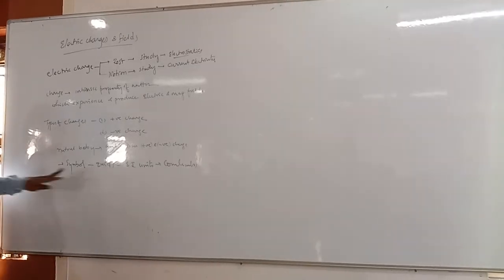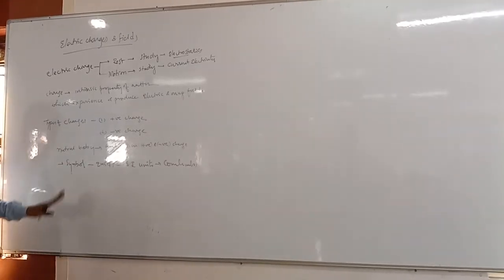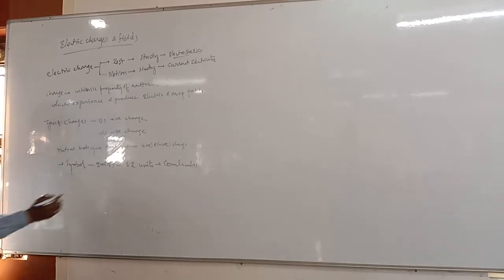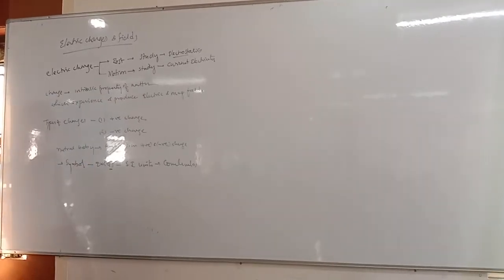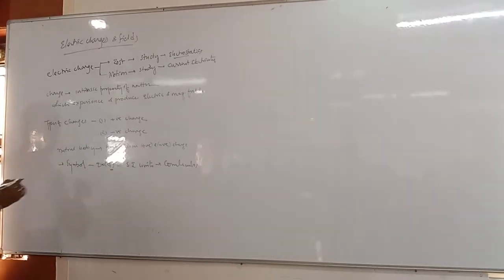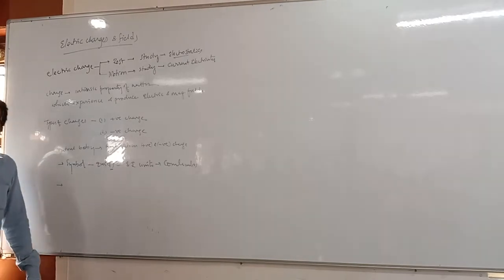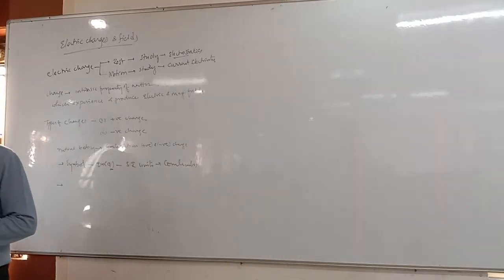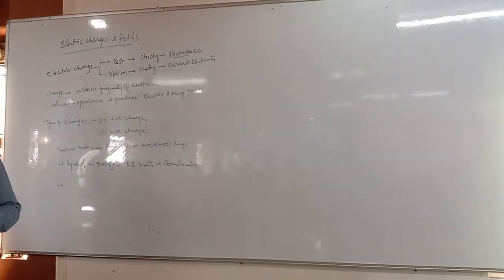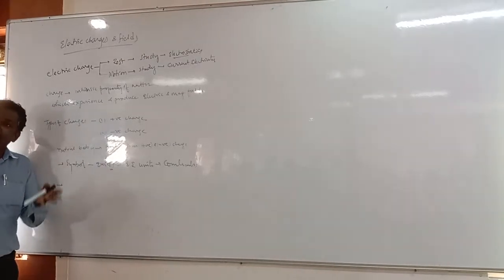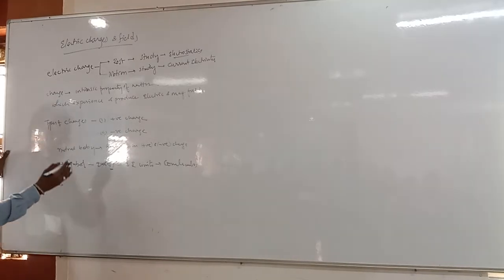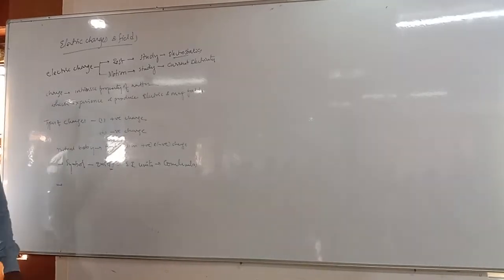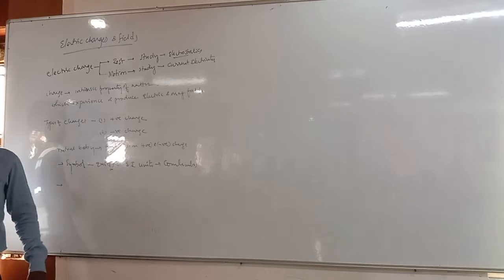Here the types of charges are positive charge and negative charge, isn't it? We can measure the charge in coulombs, okay? And how are we getting the charge, whether positive or negative? Two types of charges we say.